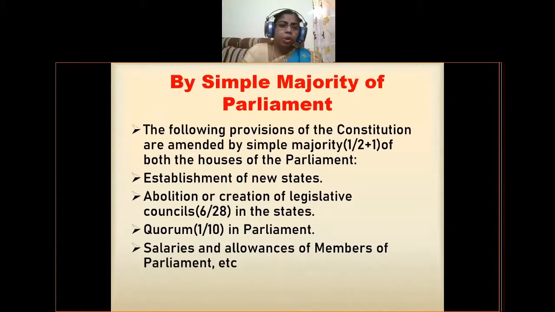And next, coming to quorum in the parliament. Quorum means 1/10 of the parliament houses, so the minimum attendance is 1/10. This figure can also be changed by a simple majority of parliament houses. Next, salaries and allowances of members of parliament. Salaries and allowances of MPs can also be amended through simple majority of both the houses of the parliament.